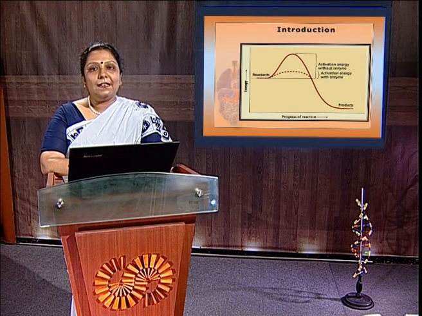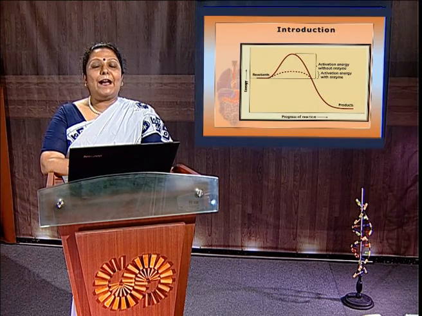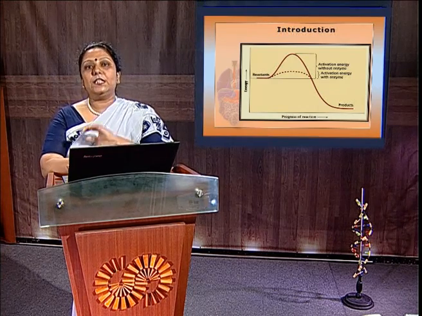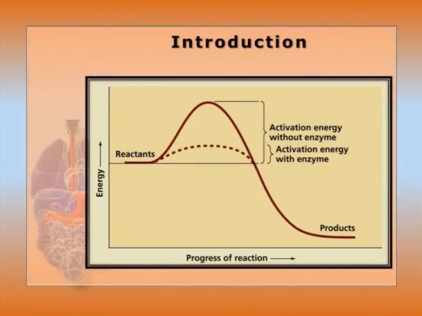We all know that enzymes catalyze the biochemical reactions of metabolism within the homeostasis of living cells. They bind the reactants, bring them close, weaken some chemical bonds and make the reaction proceed faster. So they lower the activation energy of the chemical reaction. This picture, a graph of energy versus progress of reaction, shows the lowering of activation energy from the transition state with the help of enzyme catalysis.